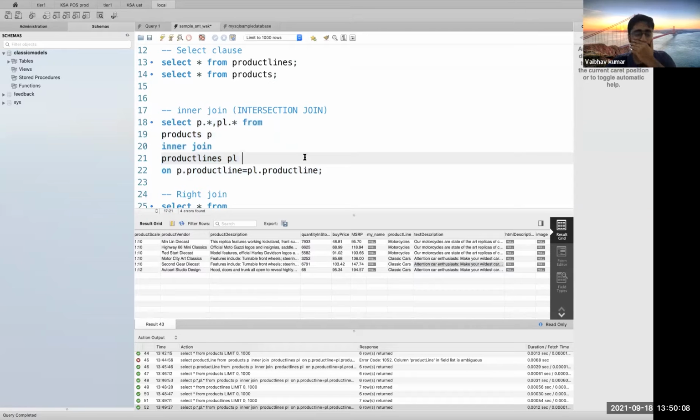It depends on your use case, what kind of join you want to use at what point of time. It is your own intelligence, actually. Another question from the audience could be: how do you decide which kind of join to use? I would say you see the data first of all.